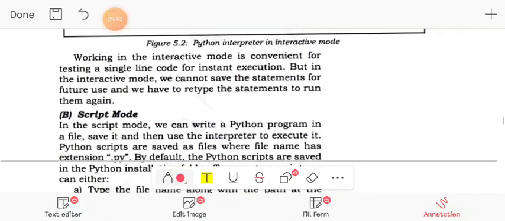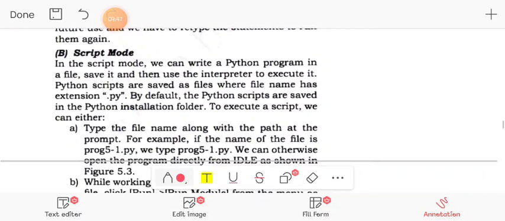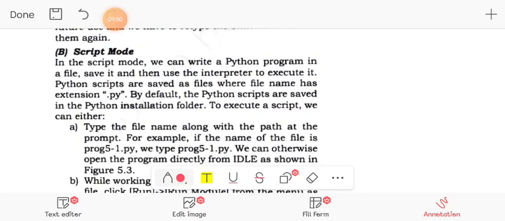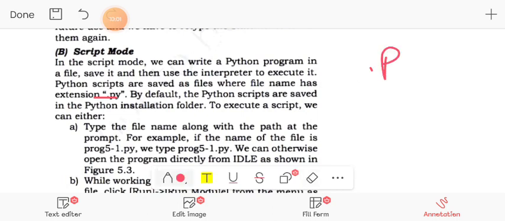We cannot save it. In script mode we can write a program in a file, and we may save it as we save any ordinary file, but it is saved with the extension .py. Sorry, it has the .py extension, with a small p, right? So we just make a program and save it.